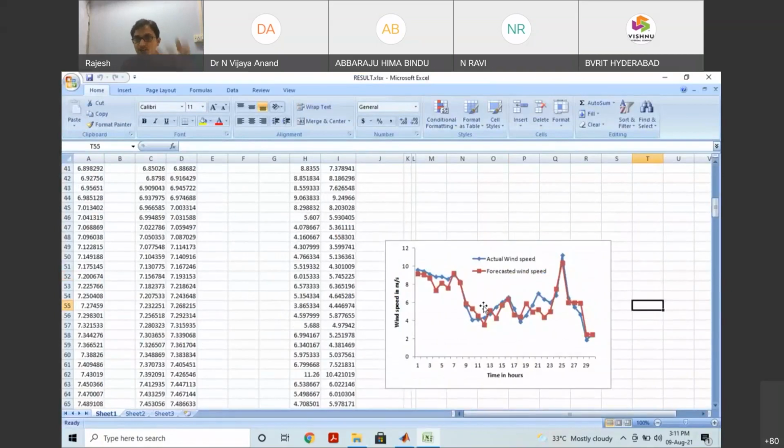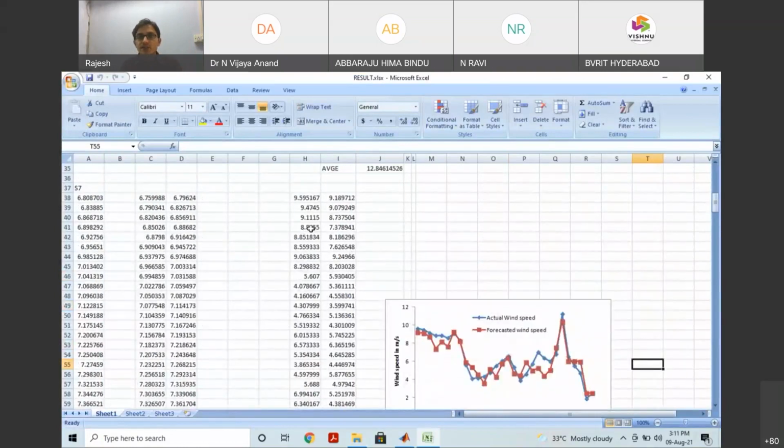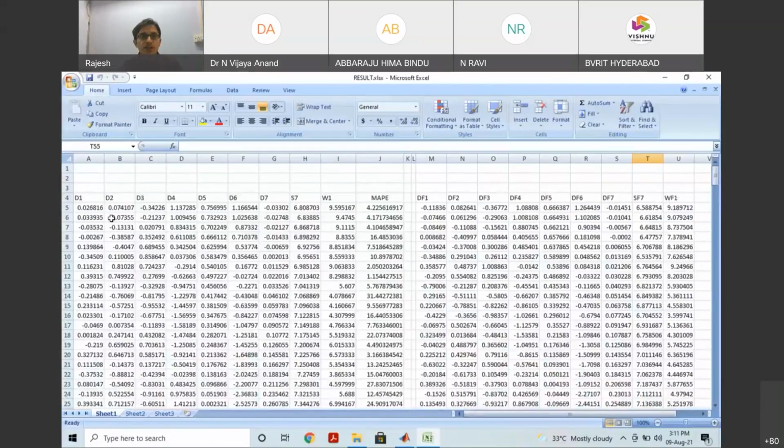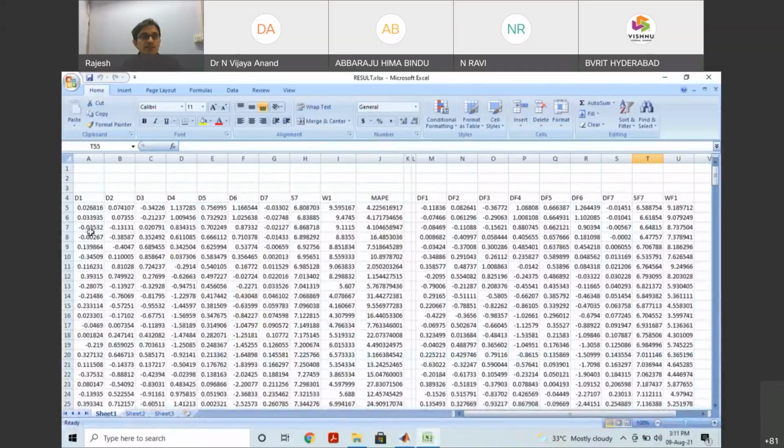Whatever forecasting views that we have shown, I first generate from the Excel itself. After that I'll select actual and forecasted, and by taking this, Excel will give you the map. This D1 0.026, just now we have seen, right? 0.026, 0.03, some minus 0. The same one. D1 I'll copy here, D2 I'll copy here.